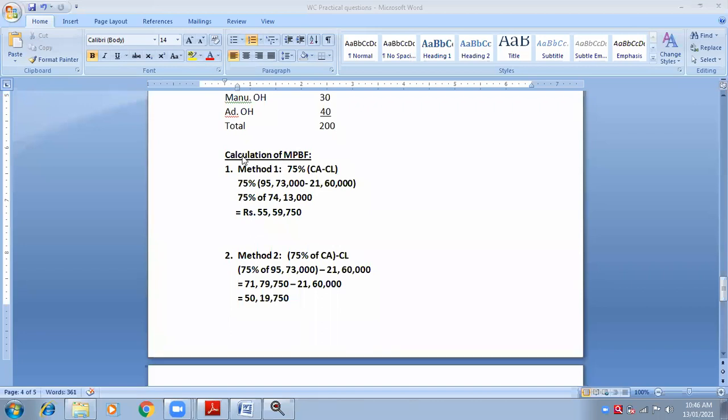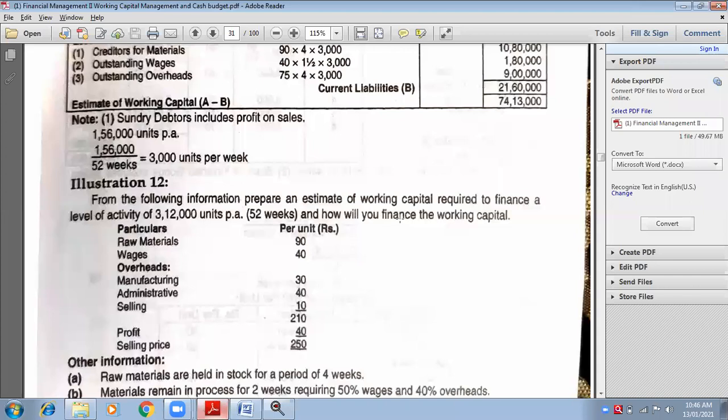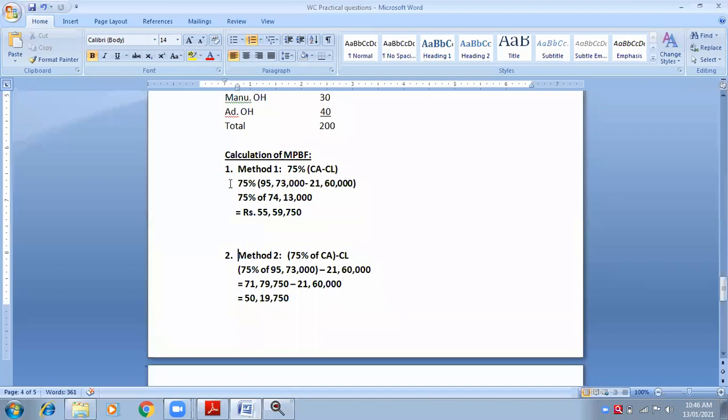Okay. Let us see the calculation of MPBF. If this statement is given in the question, how will you finance the working capital, that means you have to calculate all three methods of MPBF. And the third method will be calculated only if core current assets are given. Did I give you core current assets in this question? Yes, ma'am. So you will calculate the third method also. Now tell me method number one.